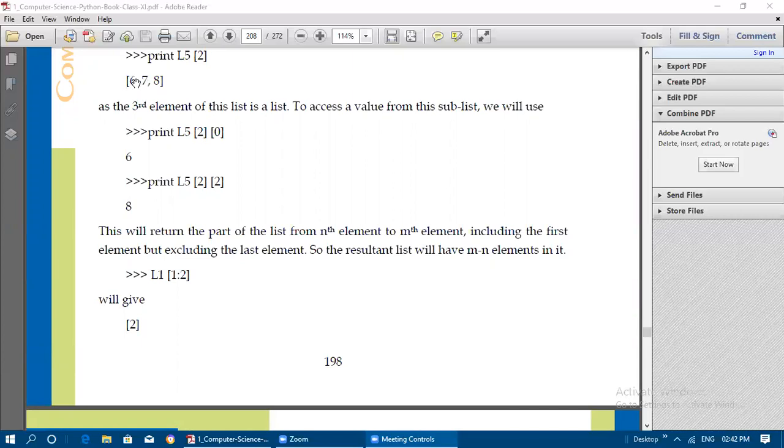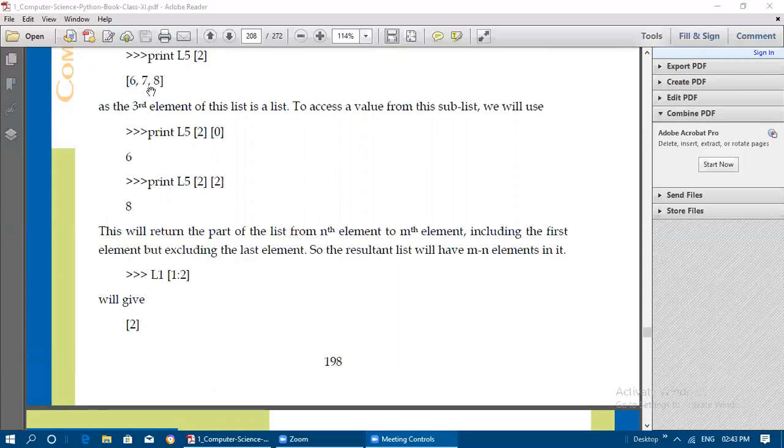I want to extract only 6, so I need to indicate the index of this 6. The index of 6 is 0, the index of 7 is 1, and this is 2, so 0, 1, 2 are the indexes of 6, 7, 8.